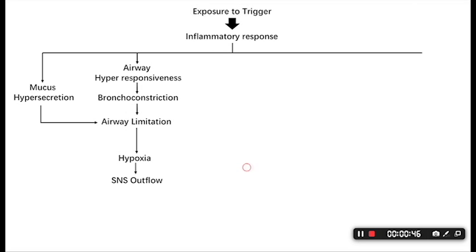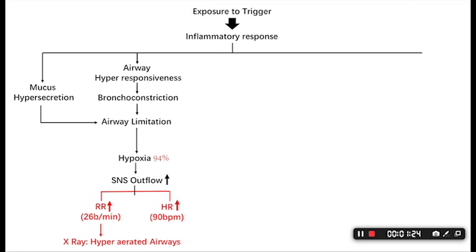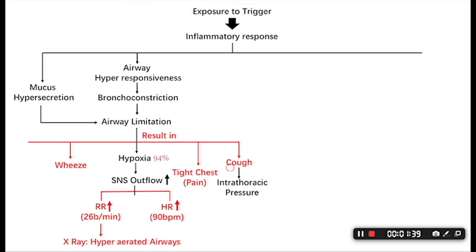Hypoxia can lead to increased sympathetic nervous system outflow. And this increase can result in increased respiratory rate, like this patient, whose respiratory rate is 26 times per minute. That outflow increase can also lead to increased heart rate. And the X-ray shows hyper-aerated airway, which is also related to increased respiratory rate. And hypoxia can also result in cough, tight chest, and wheeze.